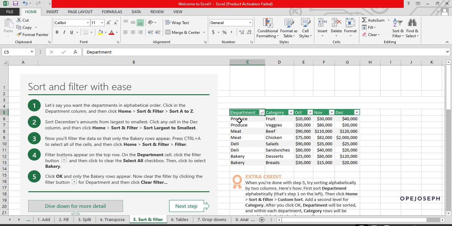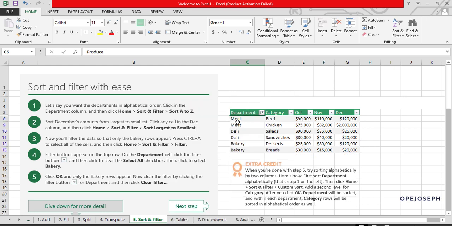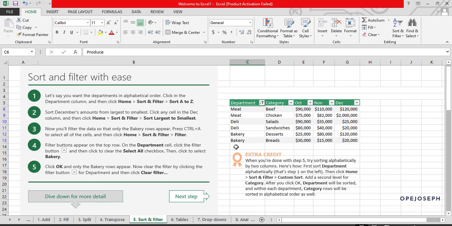Z to A is sort in descending order. And take note of something. The filtering is being done row wise. What do I mean by it's being done row wise? It means that it's not just going to affect only one column, it affects the entire row. For example, if I filter out produce from department, the two rows containing produce are all going to leave. It's not just taking the columns away.